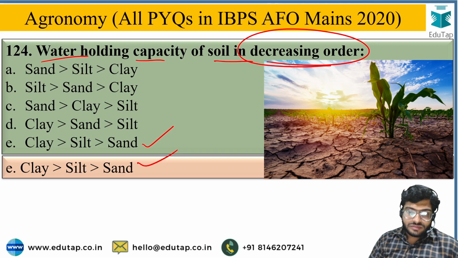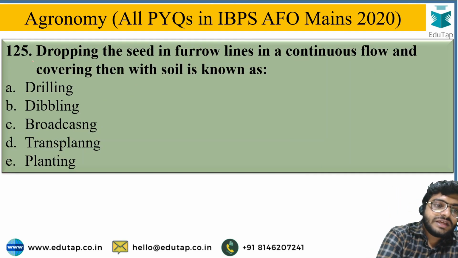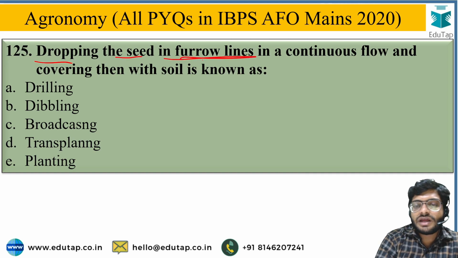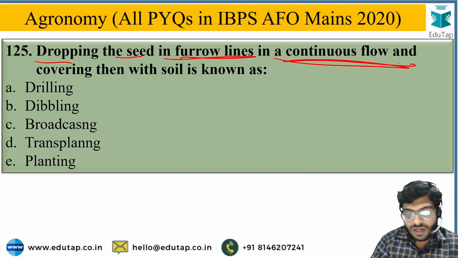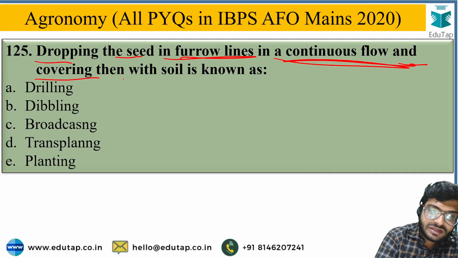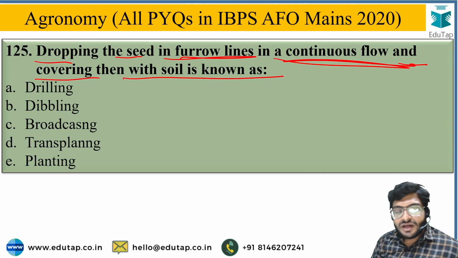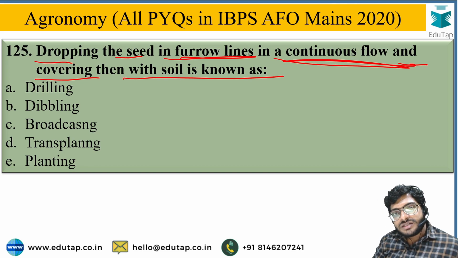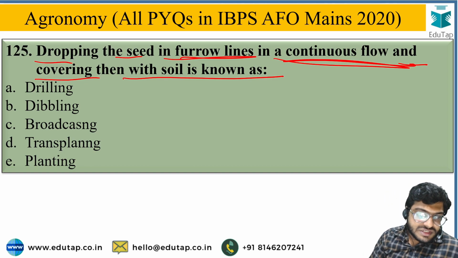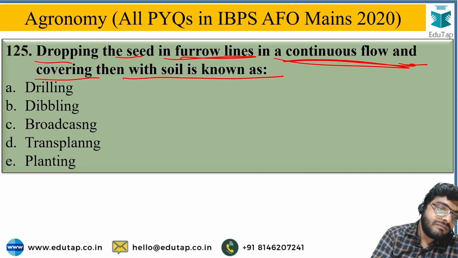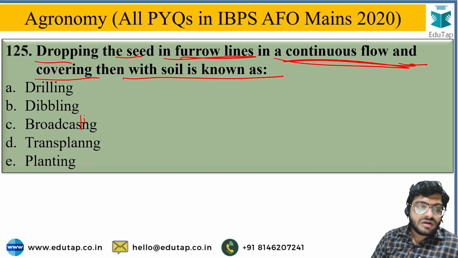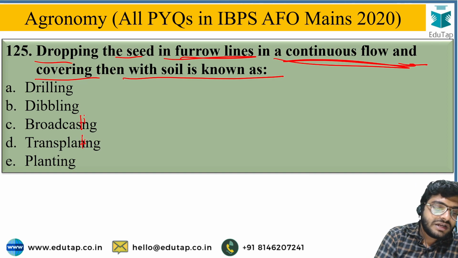Okay, so next question is, dropping the seed in the furrow lines in a continuous flow and covering them with soil is known as. So you have to identify the sowing method in which seeds are sown in the lines and covered with the soil. So options are drilling, dibbling, broadcasting, transplanting or planting method.